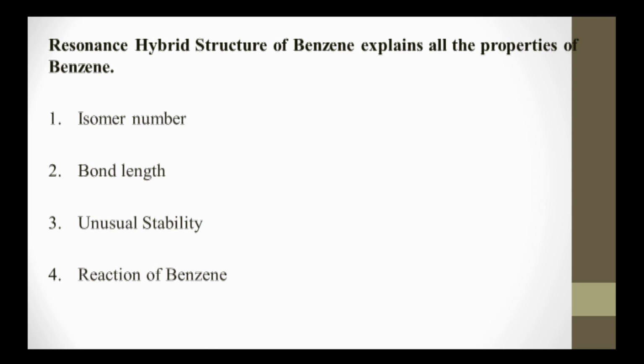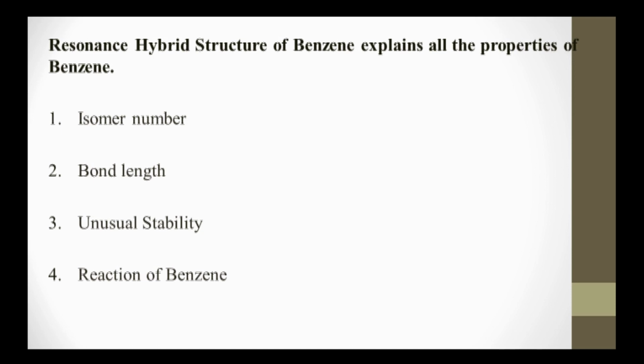Third, unusual stability. The unusual stability of benzene is due to high resonance energy, that is 36 kilocalories per mole. In general, a resonance hybrid is always more stable than any contributing structure. Fourth, reactions of benzene. Benzene undergoes substitution reaction rather than addition reaction.